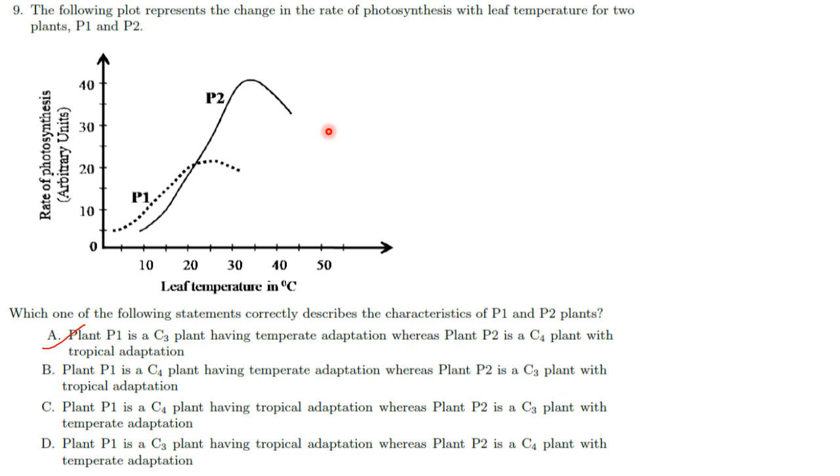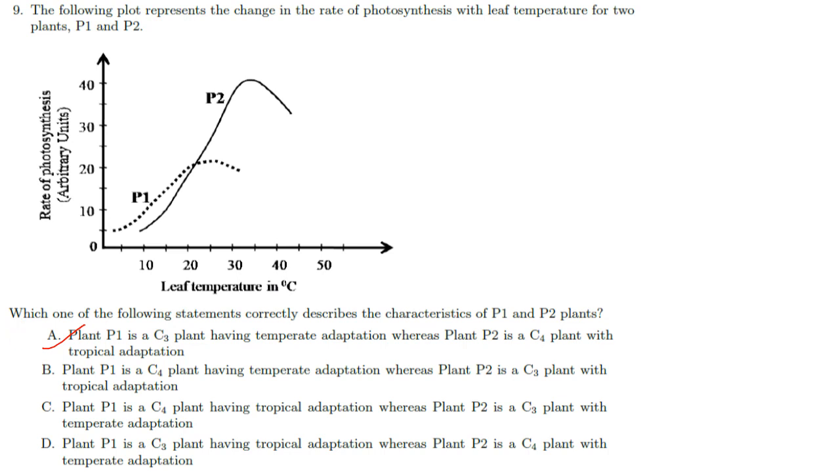Then next one. The following plot represents changes in the rate of photosynthesis with leaf temperature for two plants P1 and P2. This is P1, this is P2, this is rate of photosynthesis and this is the temperature. Which one of the following statements correctly describes the characteristics of P1 and P2 plants?